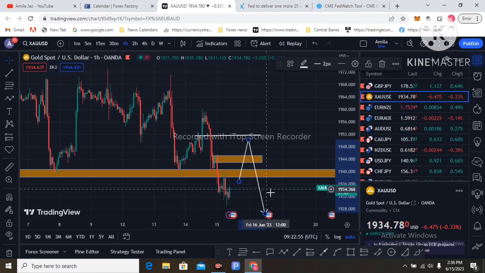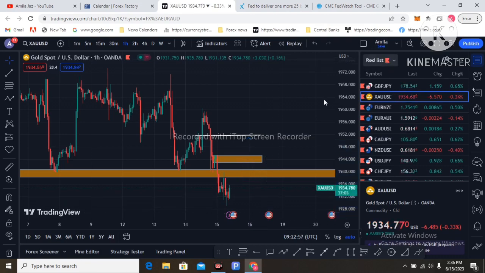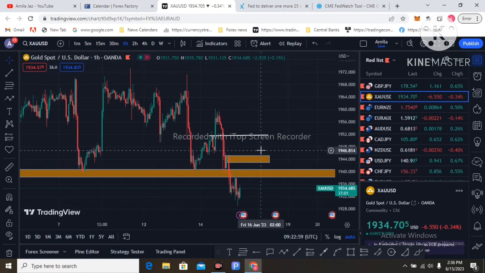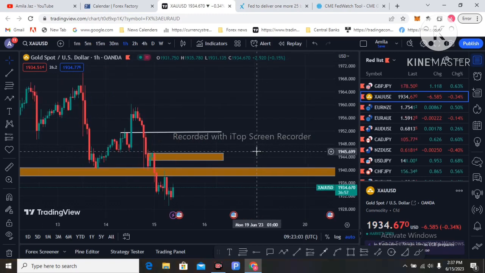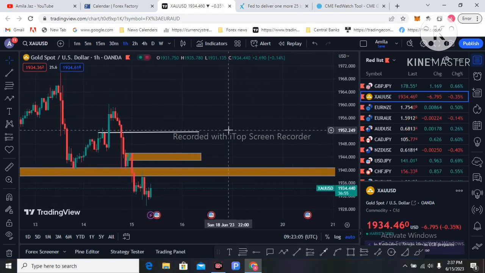Now the direction is going to the downside with the dollar demand and the hawkish tone. Technically I am seeing these levels where you can get a sell opportunity: 1950, 1944, and the 1940 level can also be a sell level.